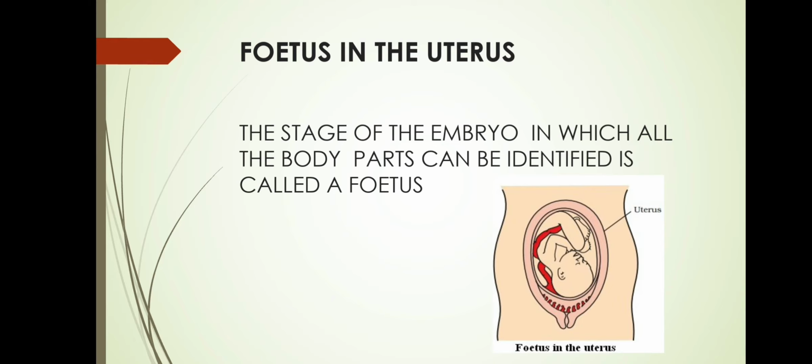So here, this is the fetus, the stage of the embryo in which all the body parts can be identified. Here, all the body parts of the baby can be identified, and that is why it is called the fetus. It is there in the uterus. This covering is known as the placenta, and the umbilical cord is the one through which the baby gets nutrients from the mother.